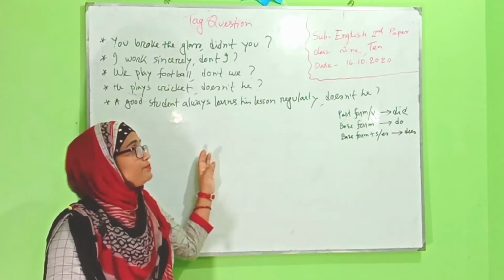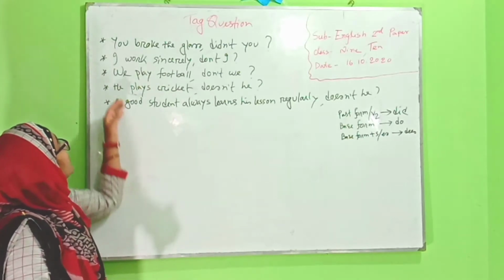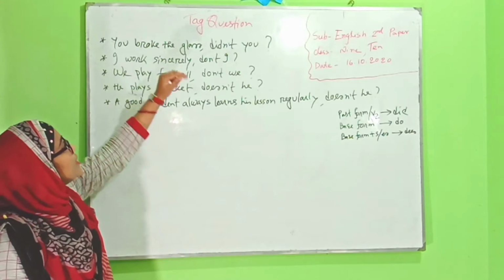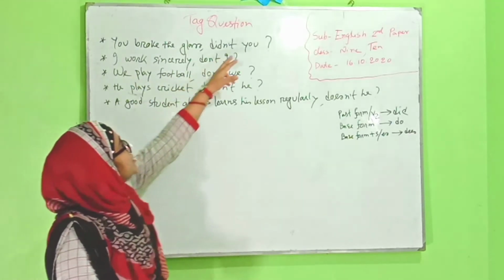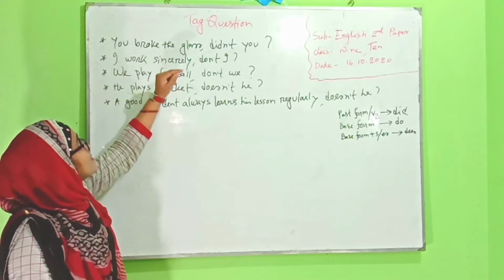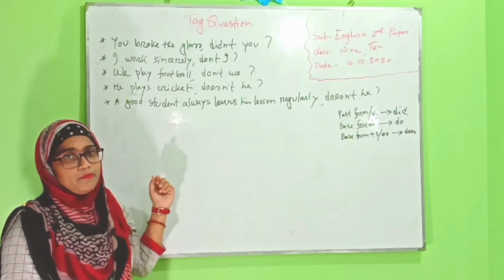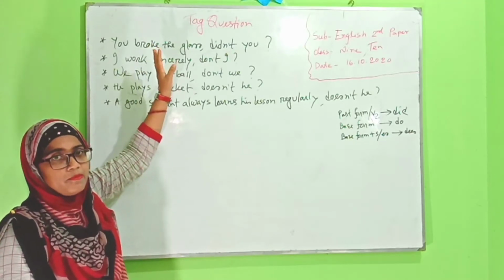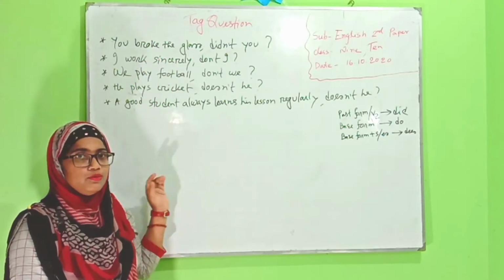Let's see the board. First line: you broke the glass. You broke the glass, didn't you? Look here, there is no helping verb, like am, is, are or can, could. So we have to borrow the do verb here.